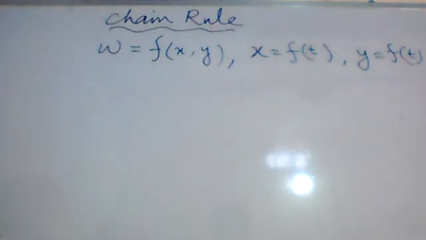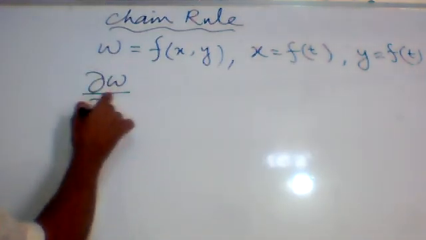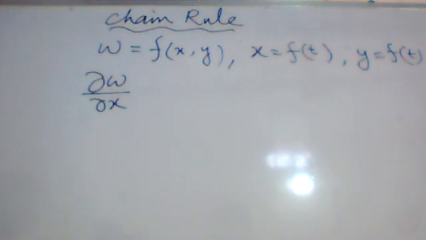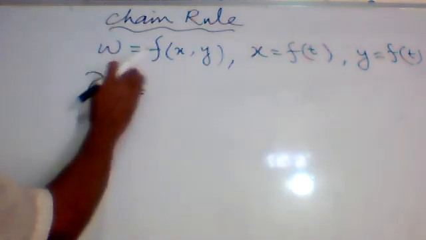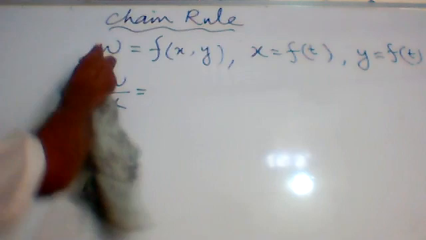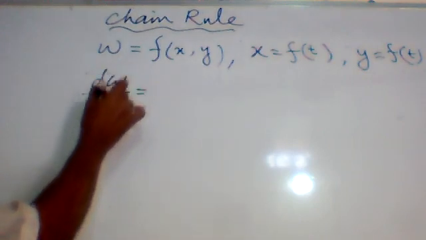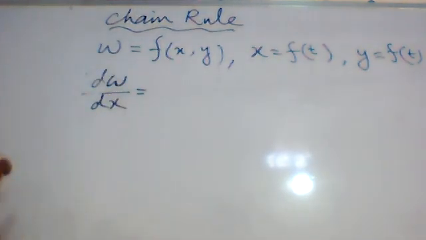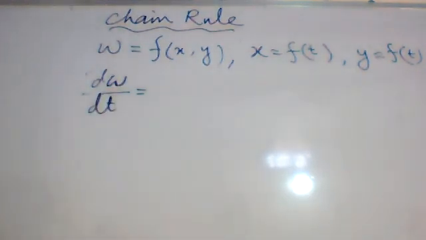So if we want to find dW upon dt, sorry, we want to find dW upon dt.